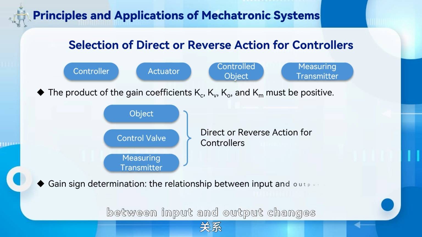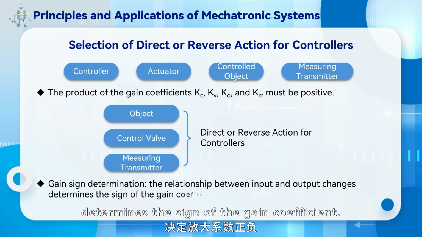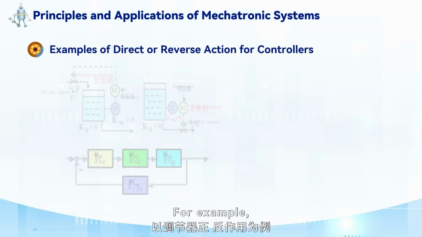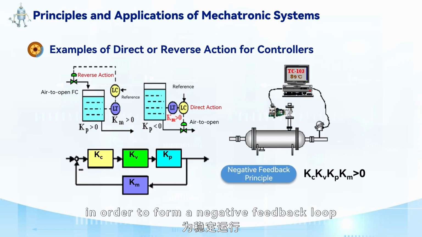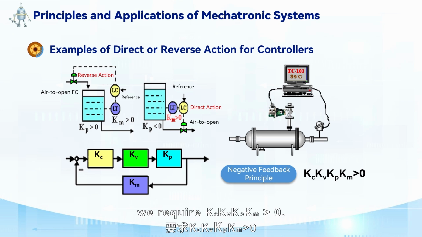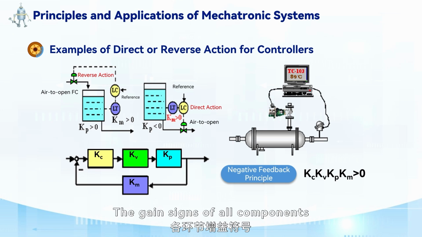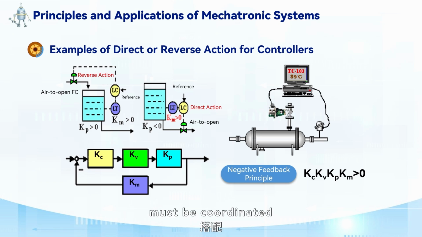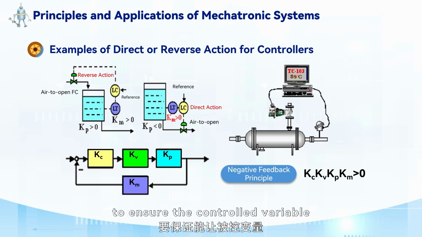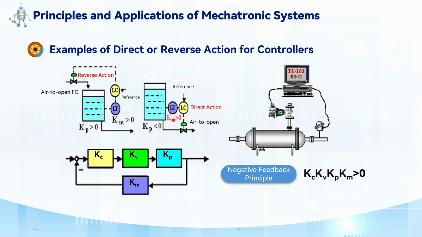Gain sign determination. The relationship between input and output changes determines the sign of the gain coefficient. For example, in order to form a negative feedback loop for stable operation, we require Kc times Kv times Ko times Km is greater than 0. The gain signs of all components must be coordinated to ensure the control variable returns to the set point.